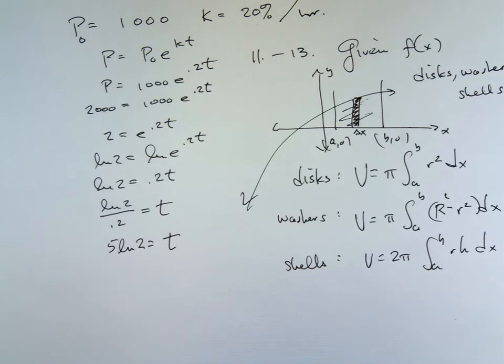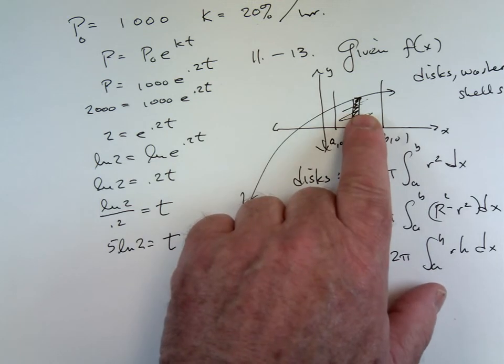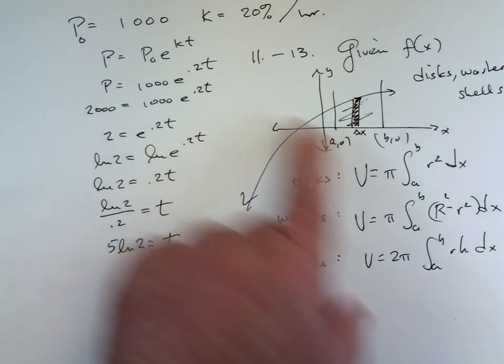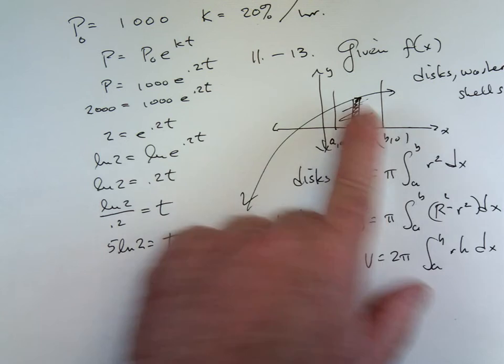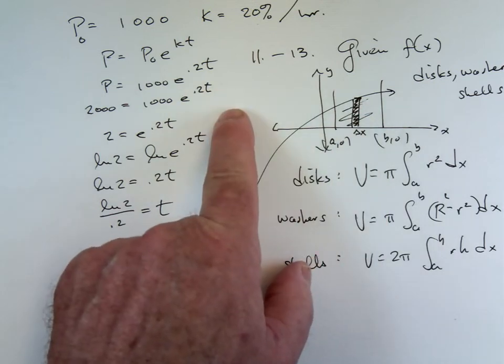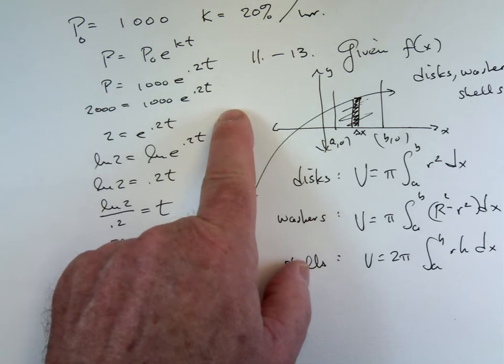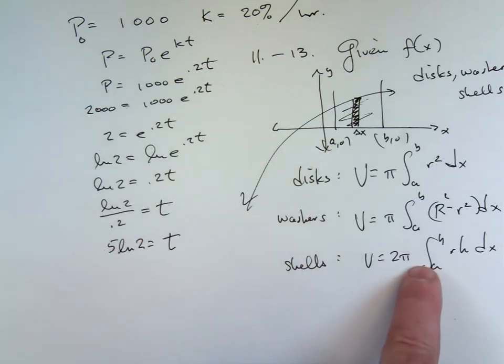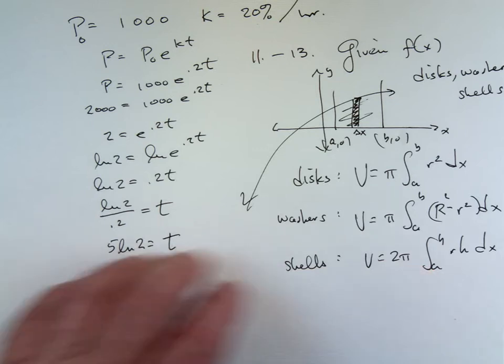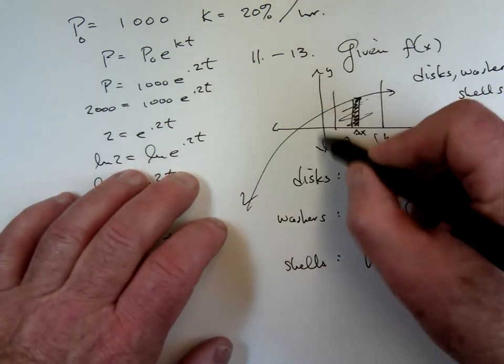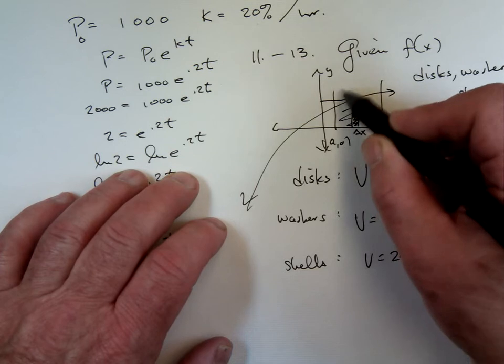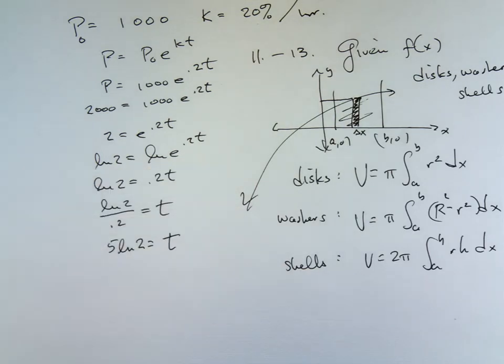No, I may ask you to flip it around the y-axis, but when you take this rectangle around the y-axis, what are you going to generate? Shell. It'll give me a shell, and that's when you're going to use 2 pi RH. This is parallel to the y-axis. That means you're going to get a shell. If it's perpendicular, you're going to get either a disk or a washer.